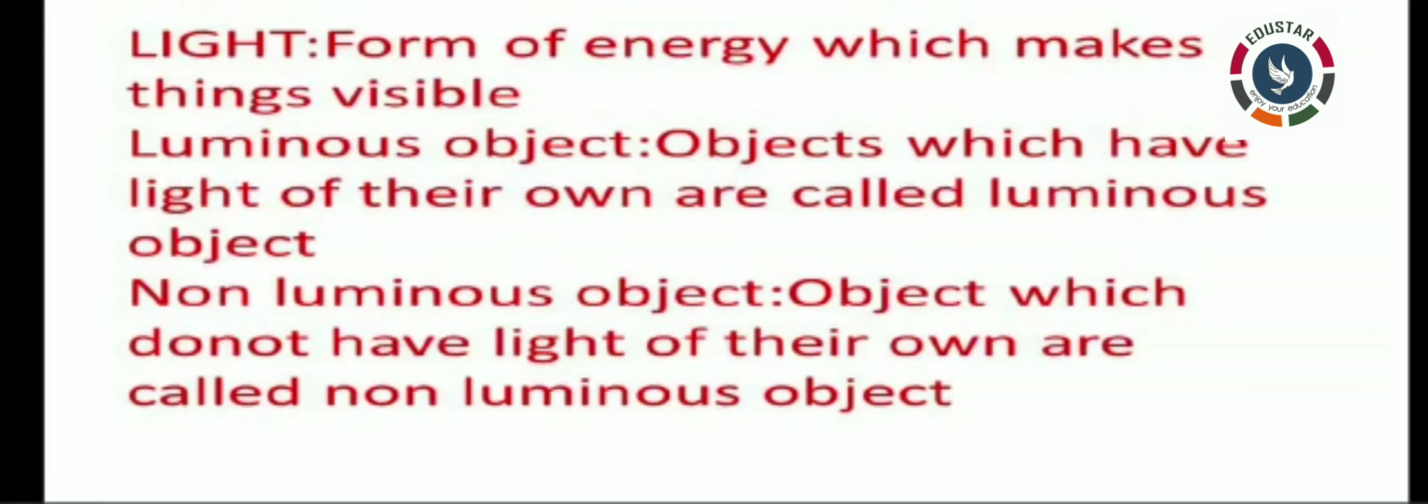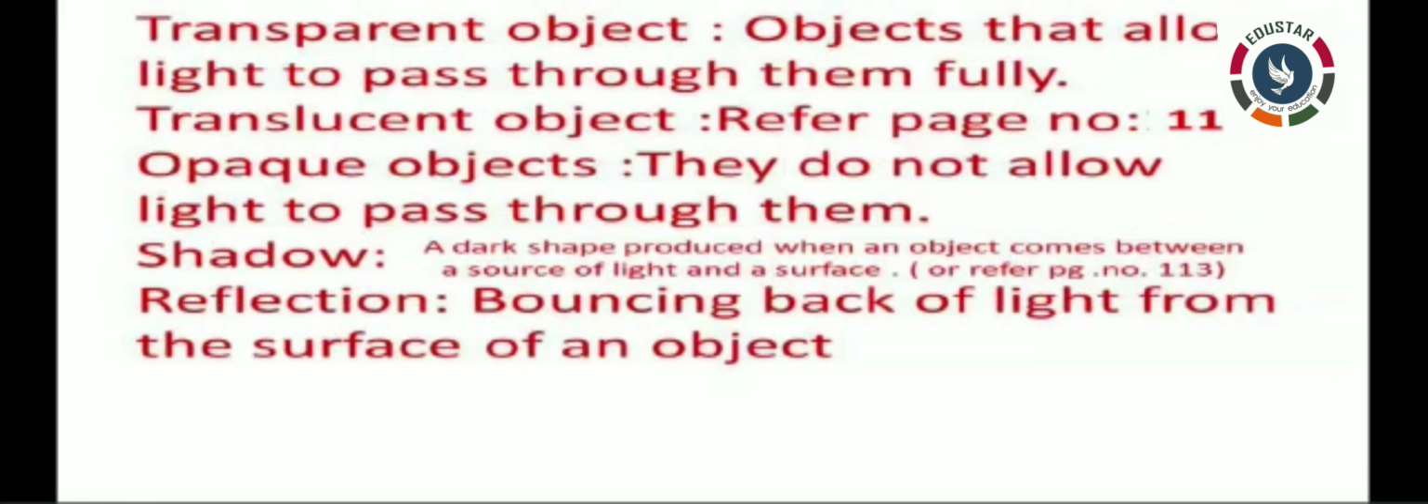Next, put star mark and write luminous objects with black pen. Objects which have light of their own are called luminous objects. After that, leave one line. Write non-luminous objects. Non-luminous objects means objects which do not have light of their own are called non-luminous objects.